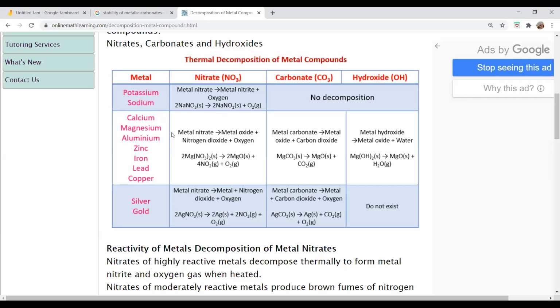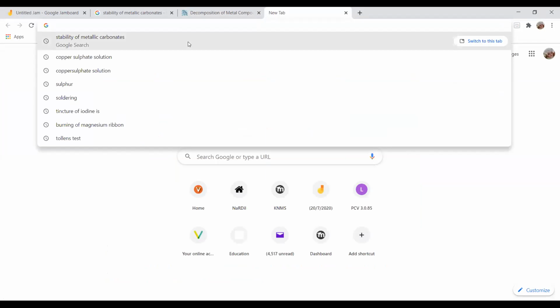How many of you have seen how potassium or sodium reacts with water? So, I'll show you how potassium and sodium react with water.